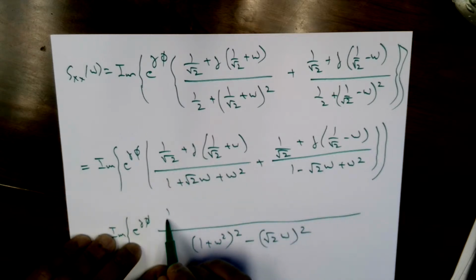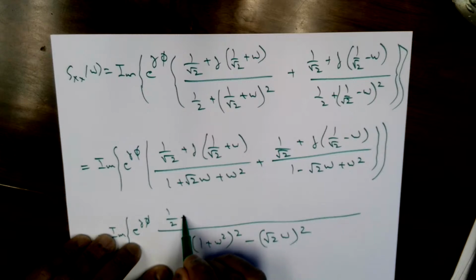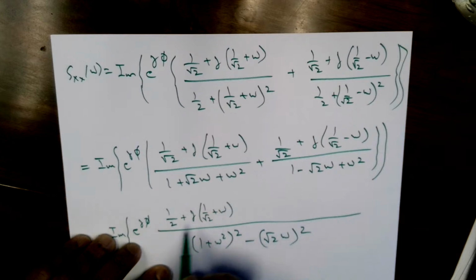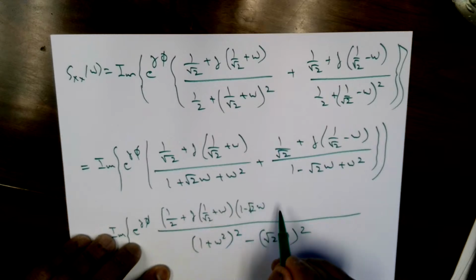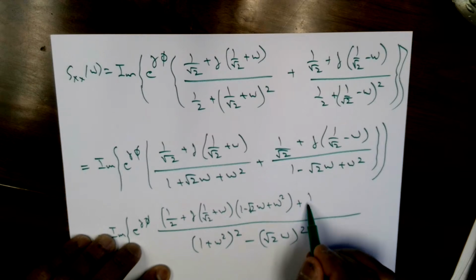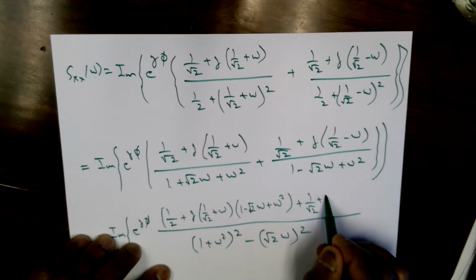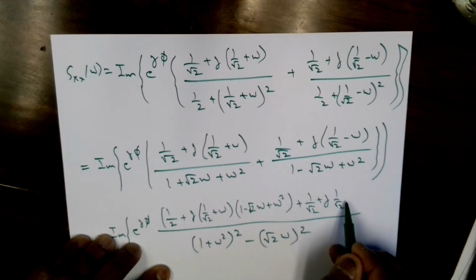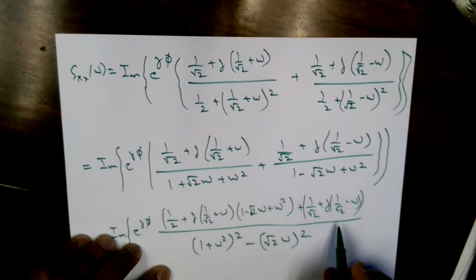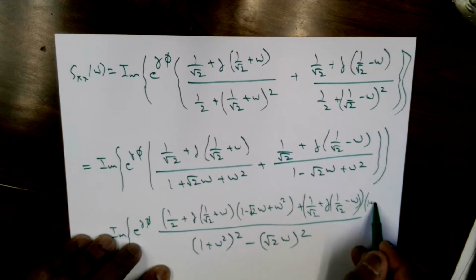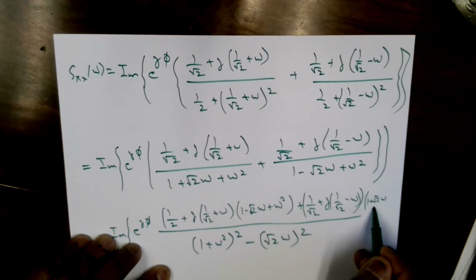And here I will cross multiply, plus j square root of half plus omega, 1 minus square root of 2 omega plus omega squared, plus square root of half plus j, 1 plus square root of 2 omega plus omega squared.